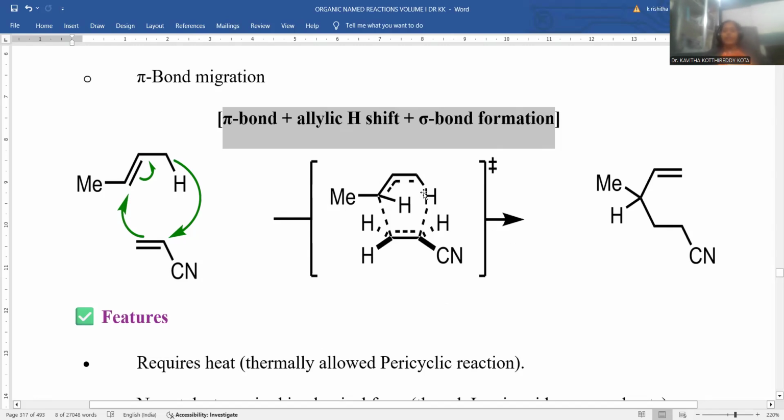All of those are indicated with dotted lines, because the hydrogen-to-carbon bond is yet to form, and here the new pi bond is yet to form, which is also indicated with a dotted line. The existing pi bond is moving, so that is also indicated with dotted lines, and here the new sigma bond to be generated is indicated with dotted lines.